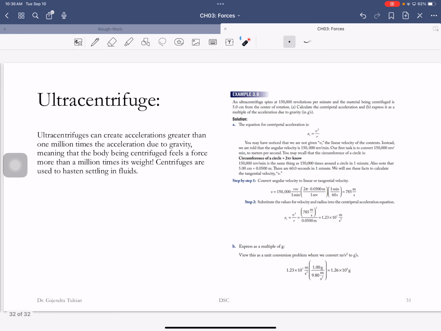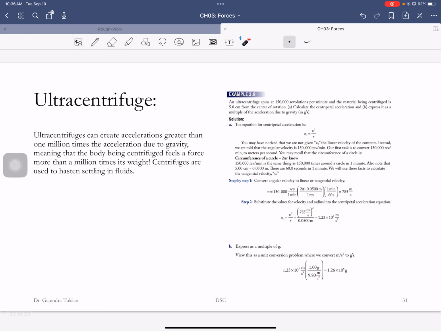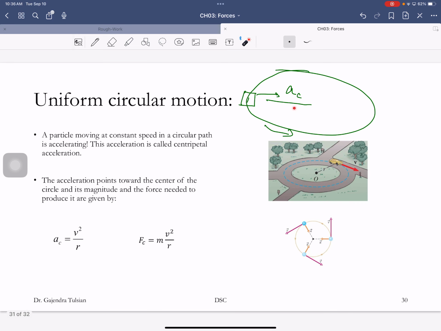So here are some quick numbers. An ultracentrifuge spins at 150,000 revolutions per minute. The material being centrifuged is 5 centimeters from the center of rotation. So this distance is 5 centimeters, which is 2 inches. And this thing is rotating 150,000 times a minute.